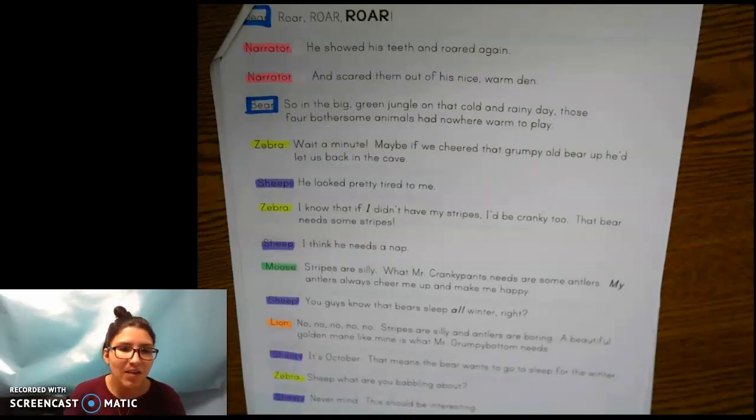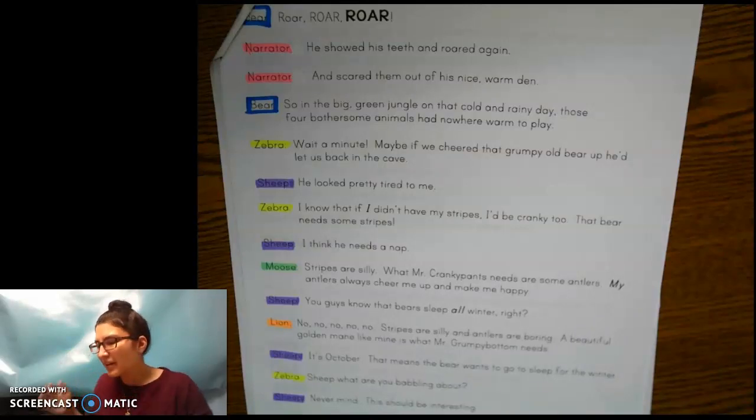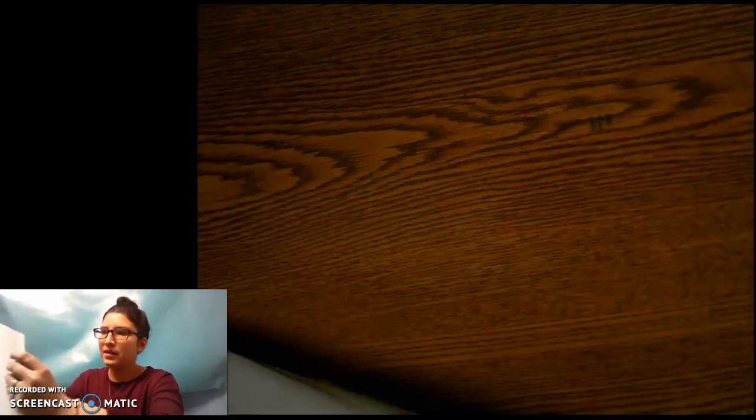Do you think lion, zebra, and moose are correct? Do you think moose is correct about the antlers, and lion is correct about the golden mane, and zebra about the stripes? Or do you think sheep is right about the bear needing to sleep because it's winter? All right, let's keep reading to find out. I'm going to flip the script and keep reading from it.